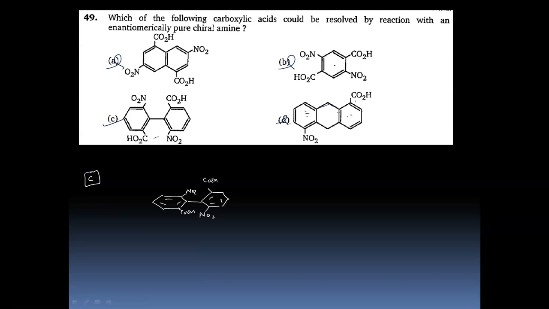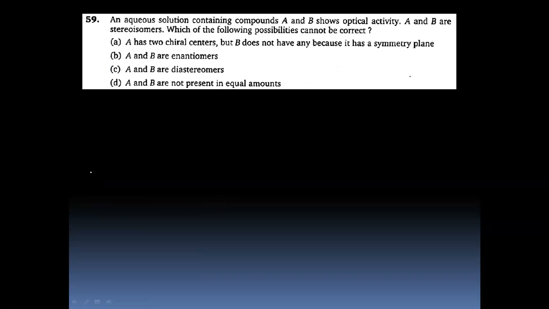C is the answer. Next, question number 59, it says an aqueous solution of a compound containing A and B shows optical activity. A and B are stereoisomers. Which of the following possibilities cannot be correct? So, it is showing optical activity. The solution of A and B is optically active, right?